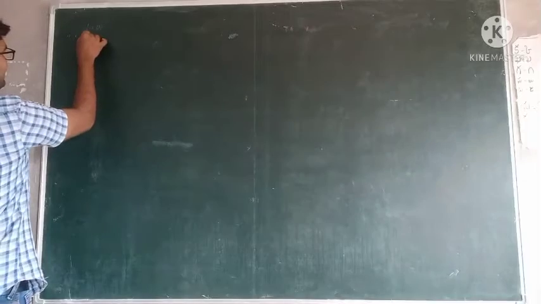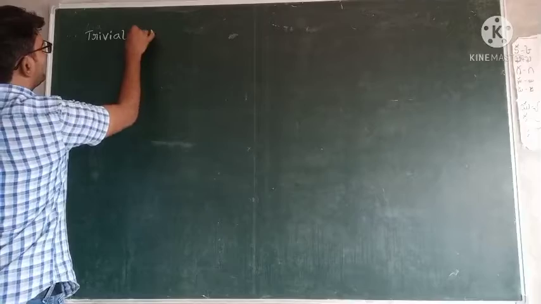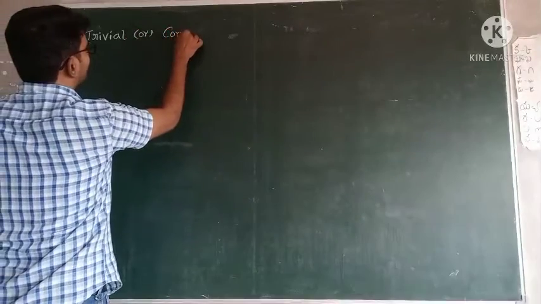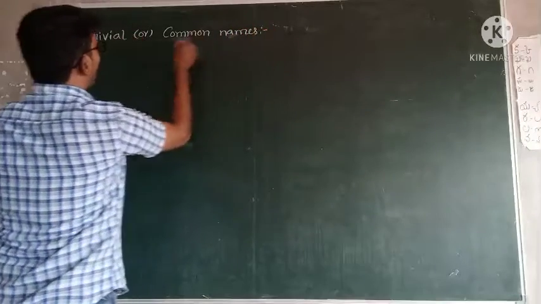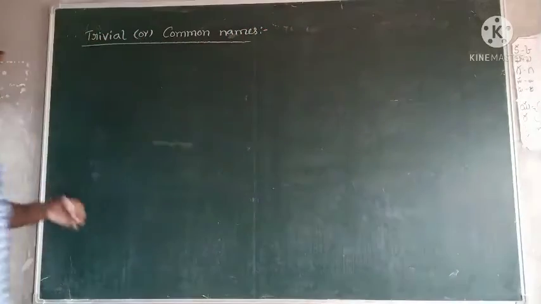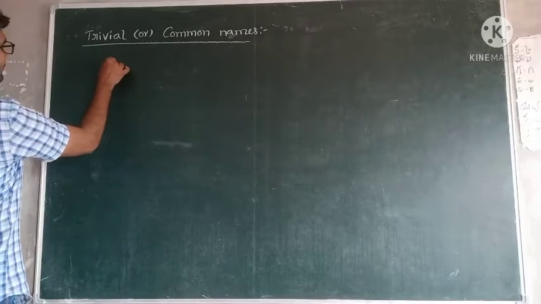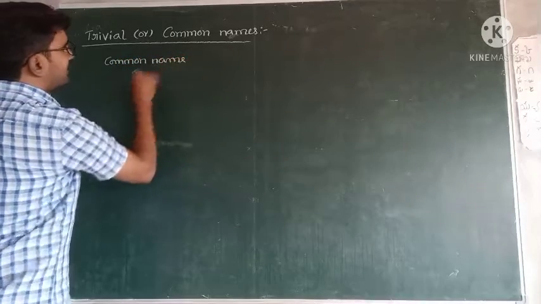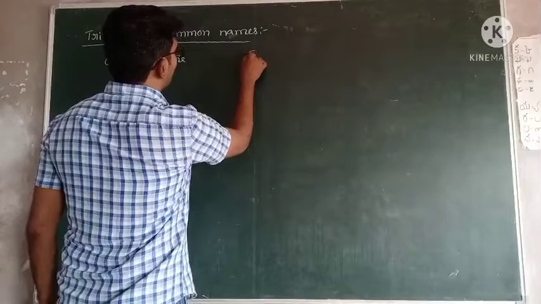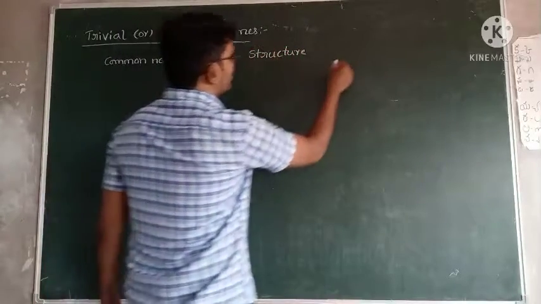So this naming is called trivial or common names of organic compounds. Okay, first, the common name of the organic compound, and the organic compound structure and source.